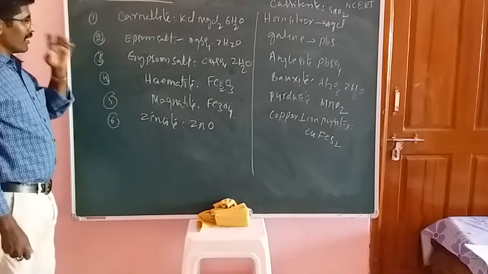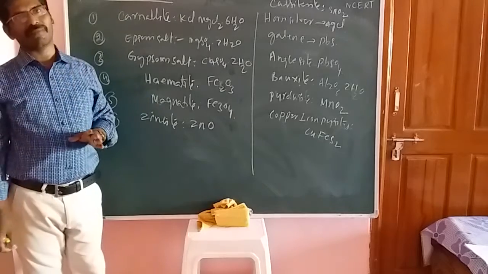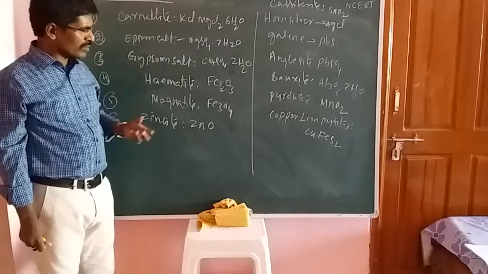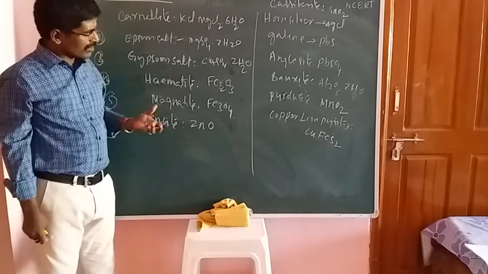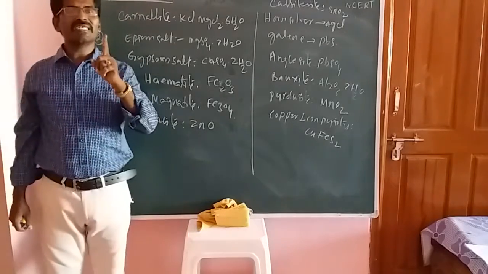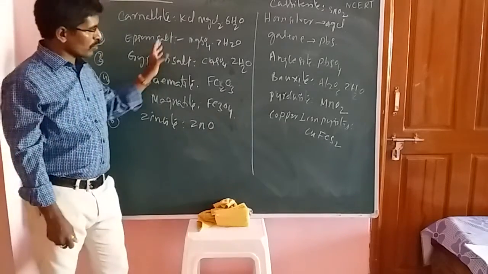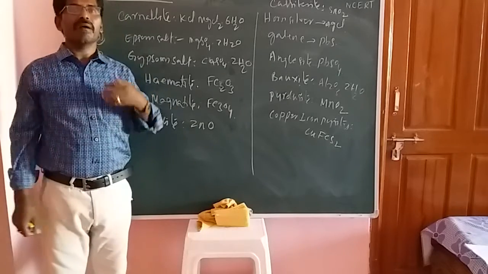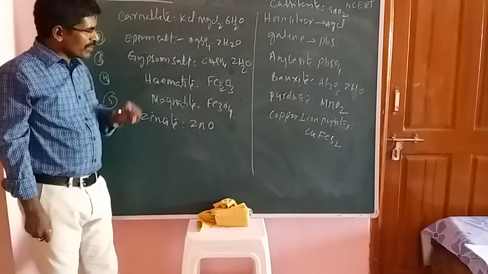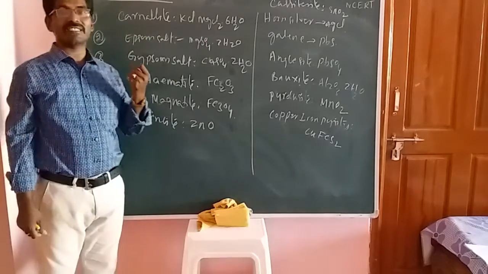Now listen. In each and every mineral, sulfur may be present, or oxygen may be present. Many of the ores of metals are formed by oxygen, and next by the sulfur element. In the total minerals, the oxygen atom may be present, and the sulfur atom may be present. So due to the presence of sulfur and oxygen atoms, these belong to the 6th A group elements.